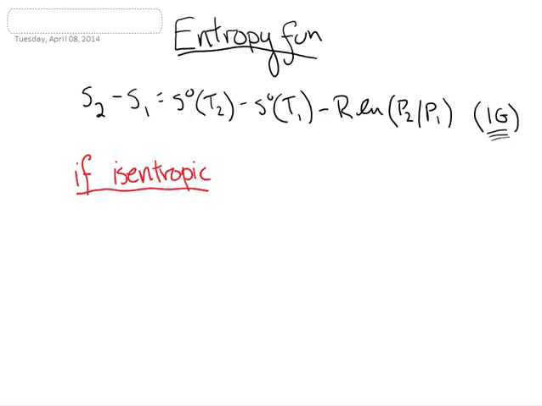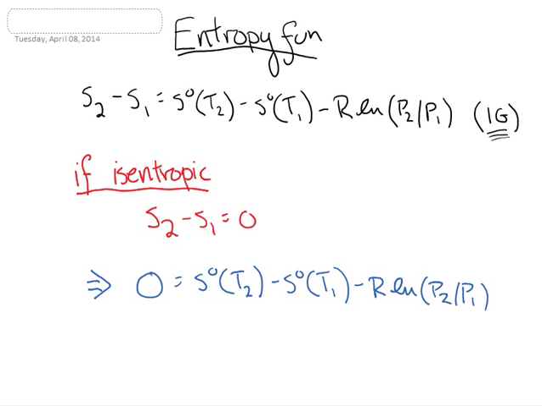So if you have a process that's isentropic, then by definition S2 minus S1 has to equal 0. That's what it means for something to be isentropic, no change in entropy. And if S2 minus S1 is equal to 0, then 0 is equal to S naught of T2 minus S naught of T1 minus R log P2 over P1. So if we do a little bit of mathematical manipulation here, we're going to be able to derive an expression that gives us a bit of a shortcut that we're going to use a little later. And it's finally going to make sense what a couple of those columns in table A22 actually refer to.